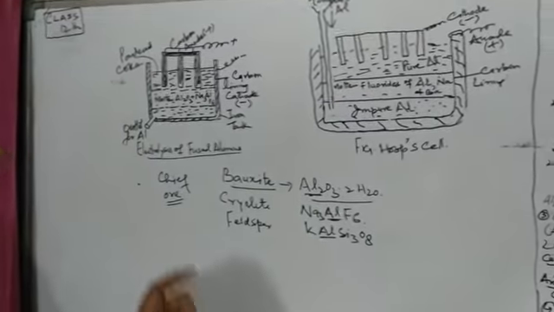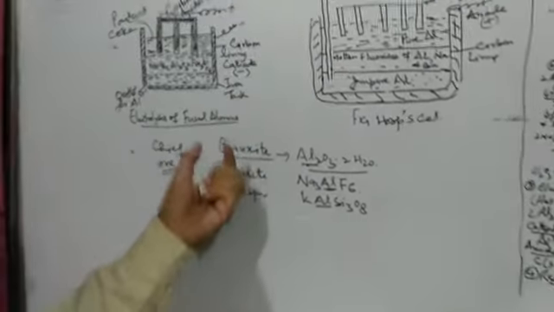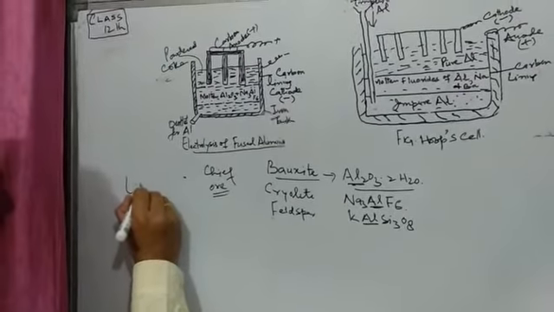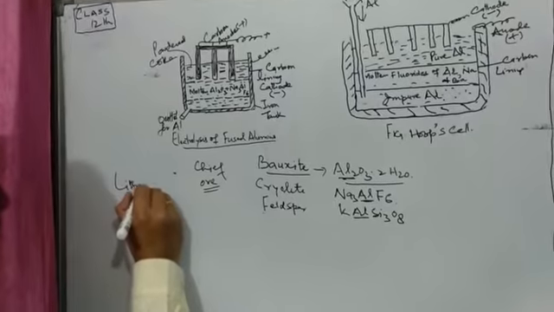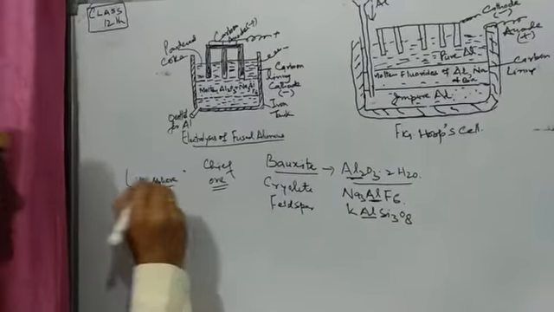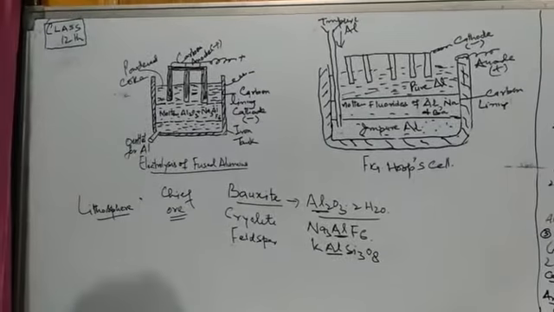So these ores of aluminium are mostly found in the lithosphere. As I have earlier told you, ores are found in 3 regions: in lithosphere, in hydrosphere, and in atmosphere.